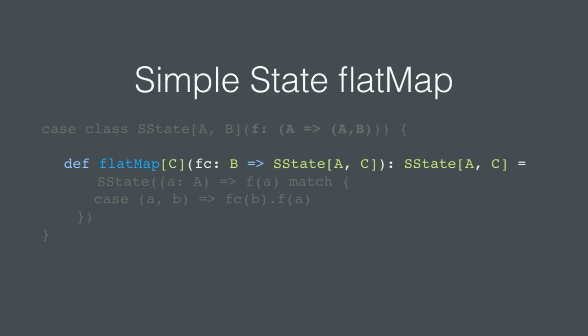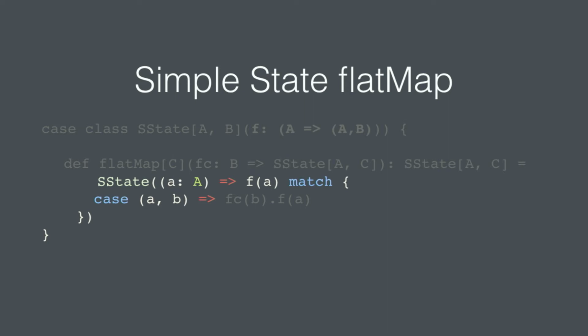But the idea is you're passing in a function that takes the type of whatever we have, in this case a B, and returns a new simple state of the same state type and a new type for the result of the computation. And then it flattens that out into one new simple state of the initial state type and the result of the computation. And how does it work? Well, you kind of follow the functions.